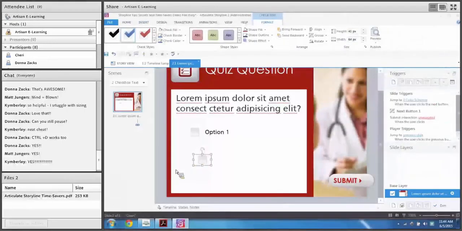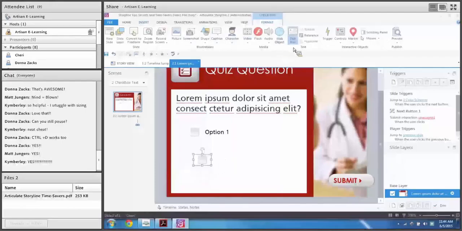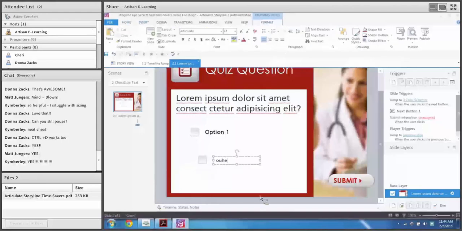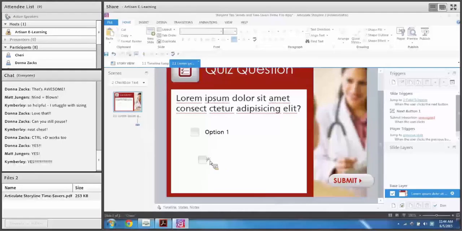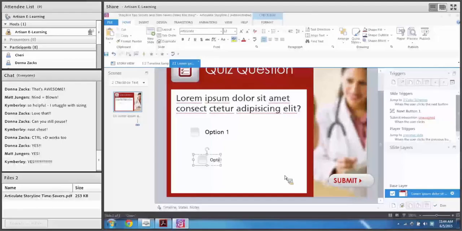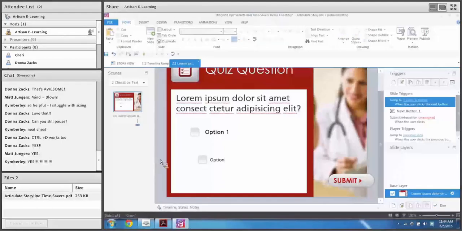If you were like me, I'd create a checkbox, and if I wanted some text there, I'd insert a text box right next to it and type whatever the option is. Well, stupid me, I didn't know, and maybe you as well, checkboxes secretly have text boxes built into them. So if you just start typing, it adds text to it. I had no idea of that. So if you didn't know that either, now you know.